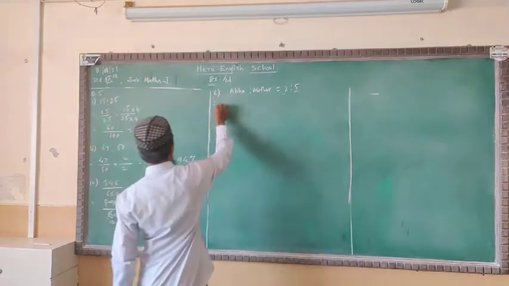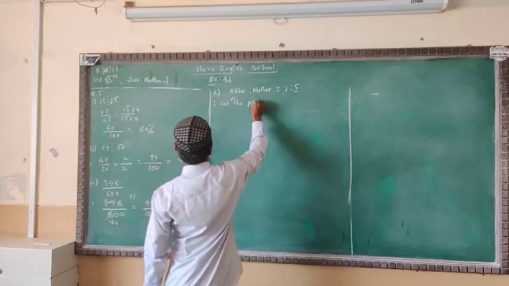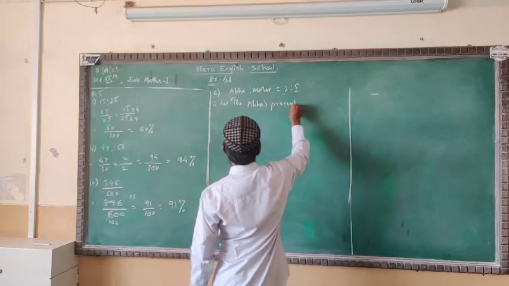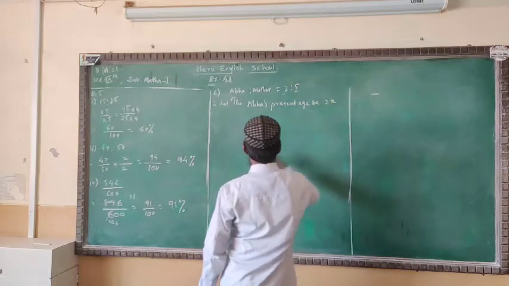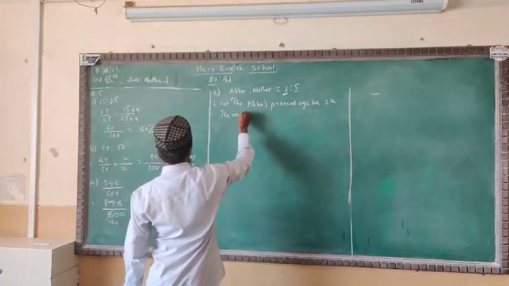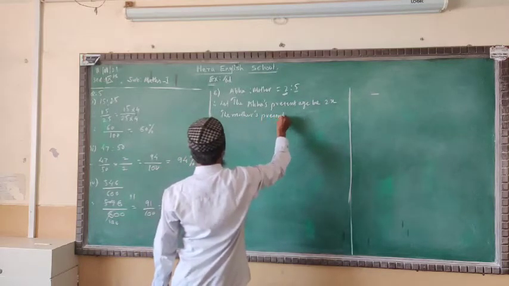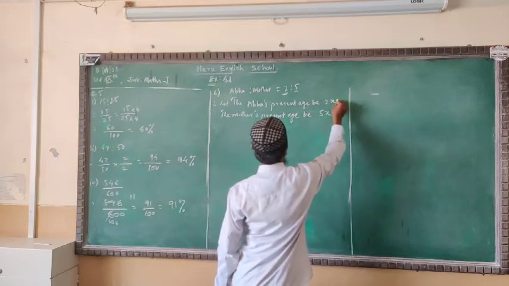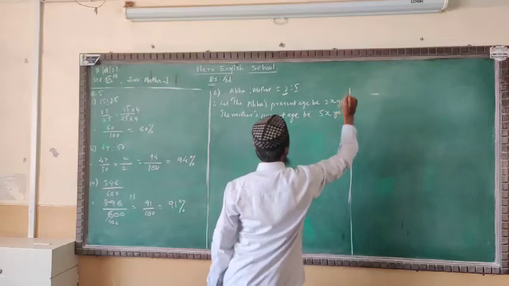So we will suppose let Abha's present age be 2x, and the mother's present age be 5x. Both are in years.